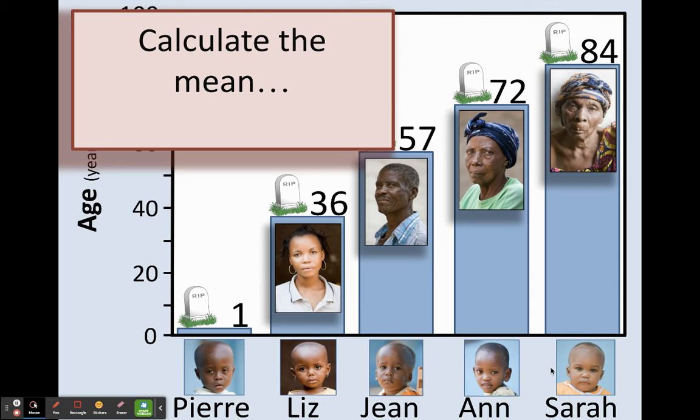So now what I want you to do is calculate the mean. I know in math already you have talked about this. The mean is the average age of the people here, okay? And this is how you would set up that problem. I'm going to use a pen and do some math. So you're going to have 1 representing Pierre's age, and then you add it to another age. So another age that Liz lived was 36.